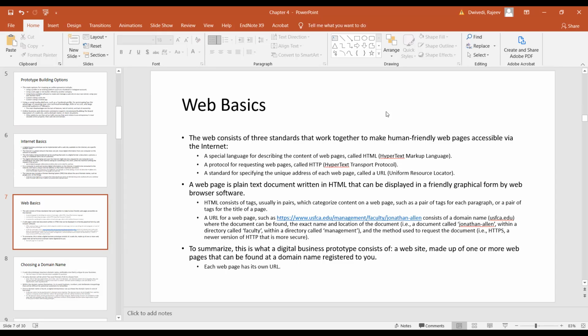The Web consists of 3 standards that work together to make a human-friendly web page. The first is called HTML, a special language describing the content of the web page. If I show you any web page that has a source, under the source you can see the markup of the web page, and I can demonstrate that too.